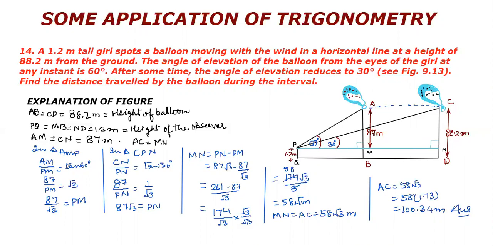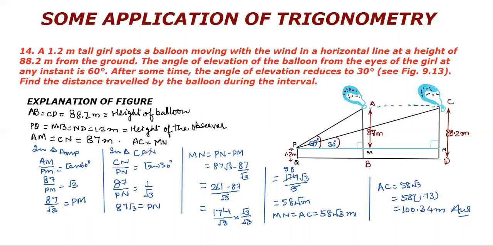AM upon PM is equal to tan 60 degrees. The angle involved in this triangle is 60 degrees, so we will put the values. AM is 87, PM we want to calculate, and tan 60 degrees is square root 3. So from here we get that PM is equal to 87 upon square root 3.